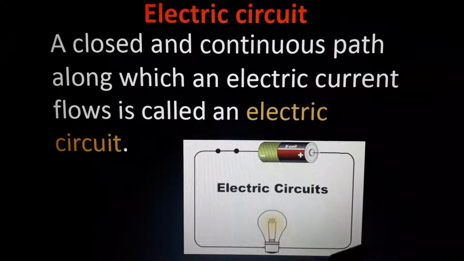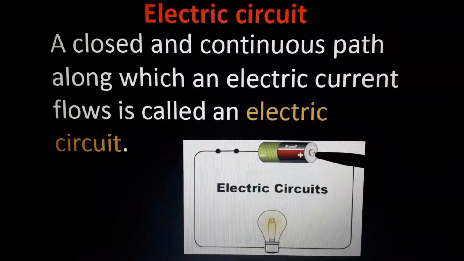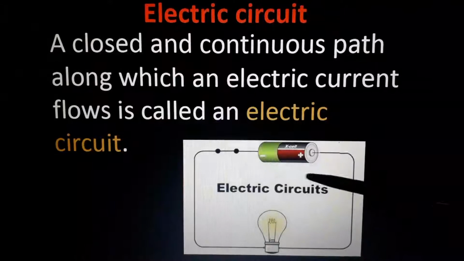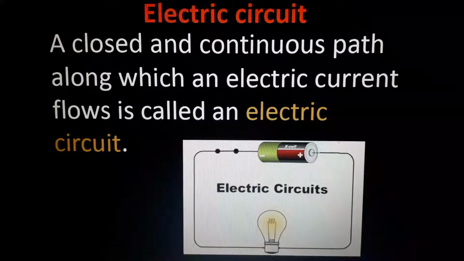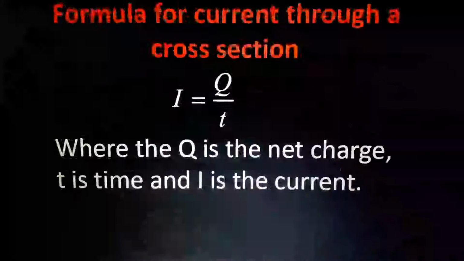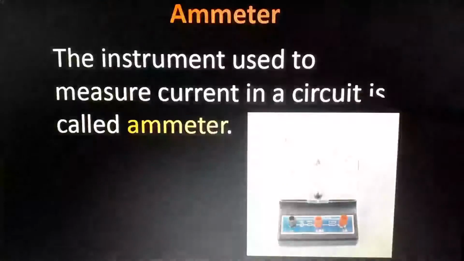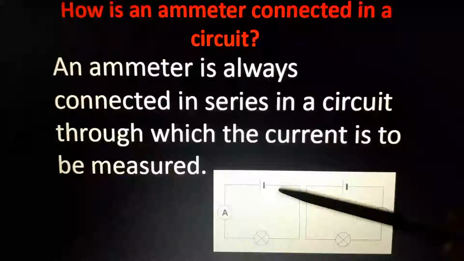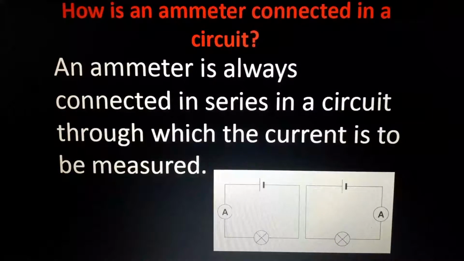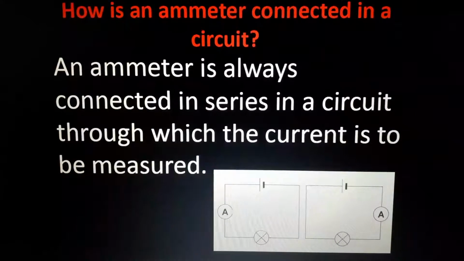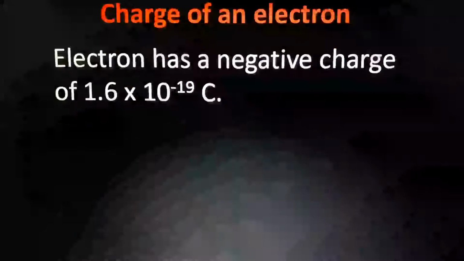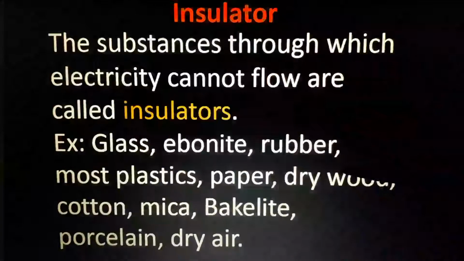And why are we not drawing the battery like this every time? If you draw it like this, it is very easy to understand, isn't it? Which is easy to understand? This is also a battery, that one is also a battery. This one is easy to understand, isn't it?